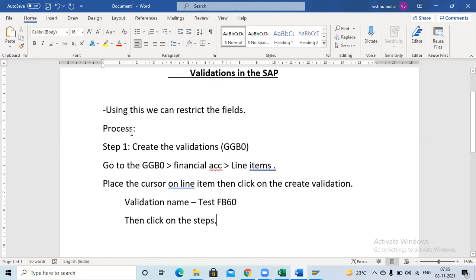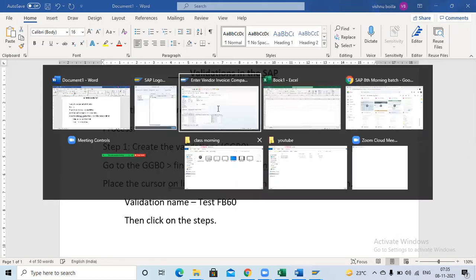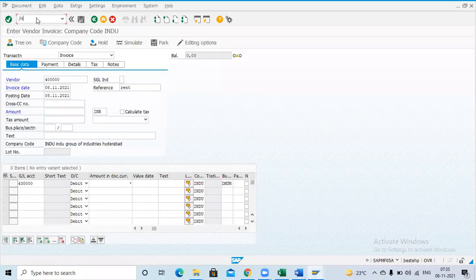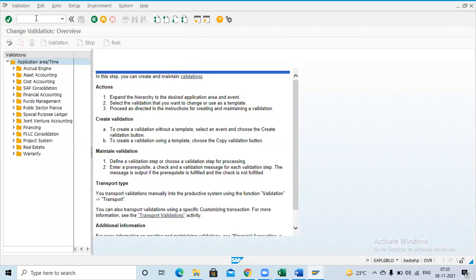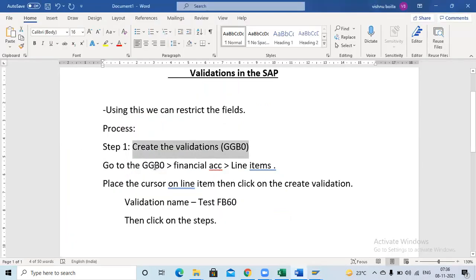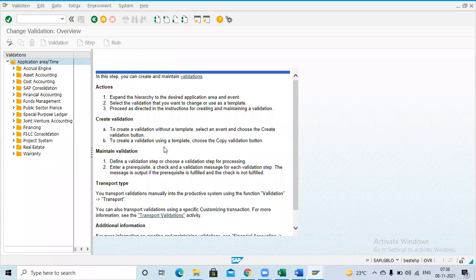Okay, guys. So first, I will start with step one. Step one, what we are going to do? First, we will go to the GGB0 T code. Then we will create one validation. Okay, this is step one. So directly I'm going here. Okay, so this is the validation T code. Next one is the financial accounting. Go to GGB0, financial accounting line items.